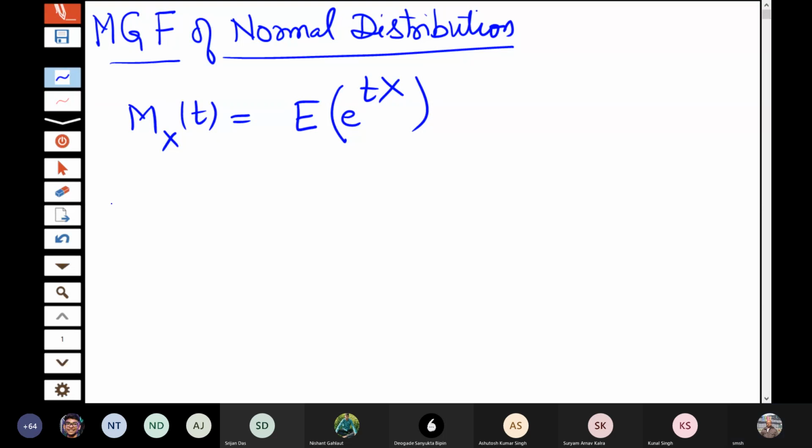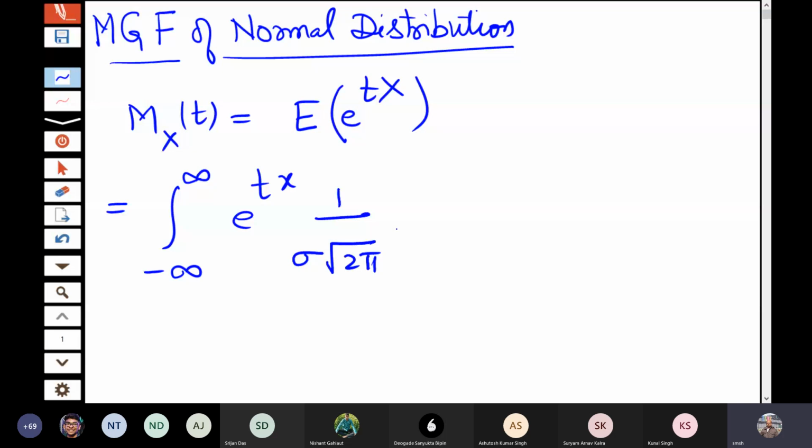So this is the integral from minus infinity to infinity of e to the power tx, 1 by sigma root 2 pi, e to the power minus 1 by 2 into x minus mu by sigma whole square, dx. And you remember the transformations that I have done in the last class?